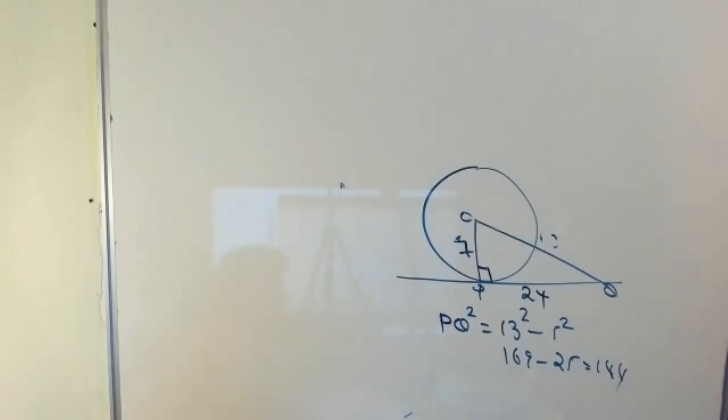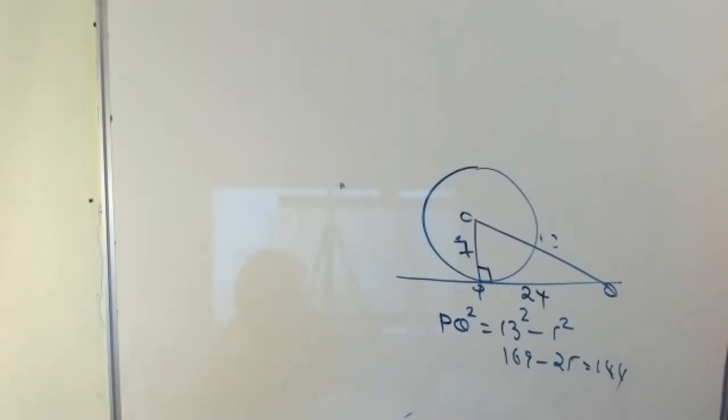The length of the tangent drawn from P to the circle is 12 centimeter. Find the radius of the circle.